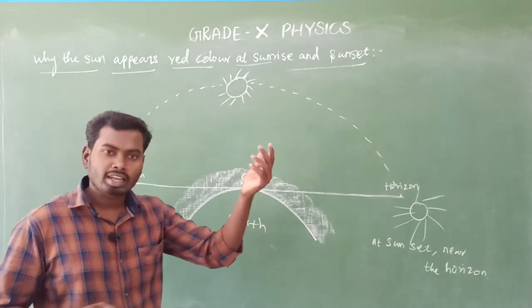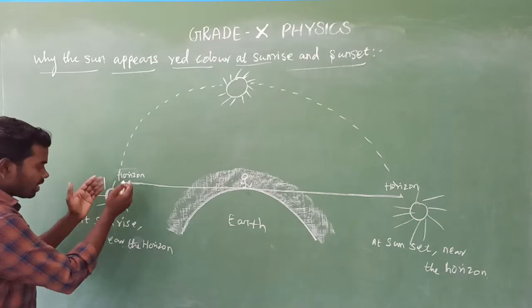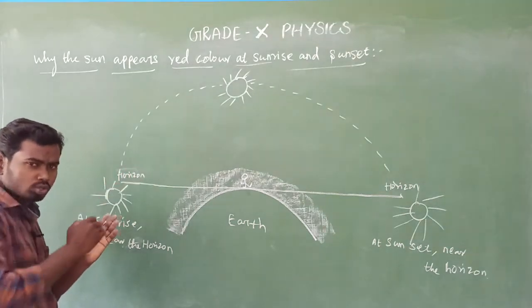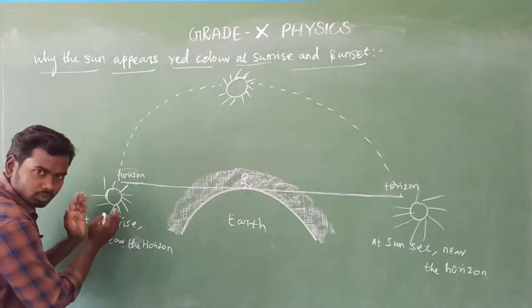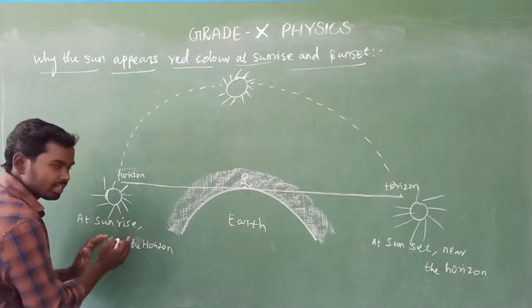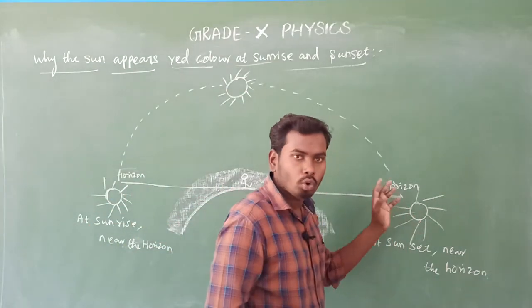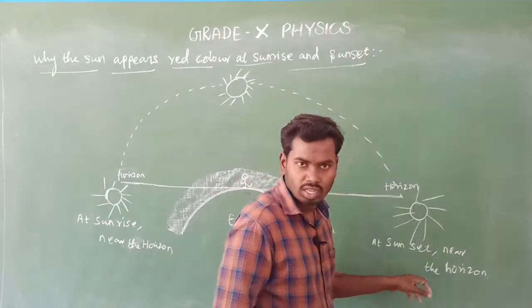When the sun is above the horizon, we can consider that is sunrise. Is it clear? Yes. So now consider the sun is located very close to this horizon. I have considered this is sunrise. Okay, this is for our convenience. For example, this is sunrise. Then here also the sun is located very close to this horizon. I am going to consider that is sunset.